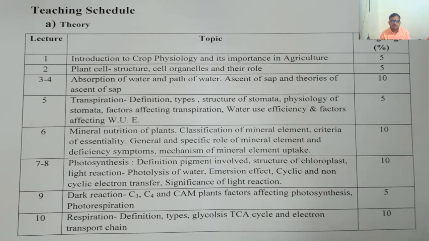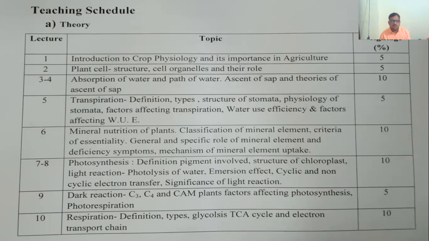And what does ascent of sap mean? The movement of water. This water which was absorbed by the roots of the plant can go up to the deep region of the plant. This movement of the water is called ascent of sap. And what are the theories of ascent of sap? This movement of the water was explained by many scientists who put forward different theories in the explanation, and these can be called the theories of the ascent of sap.